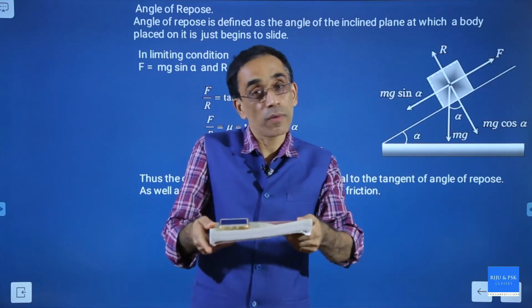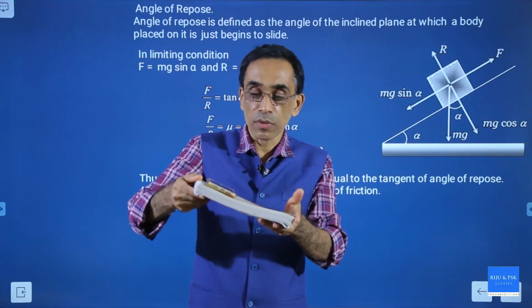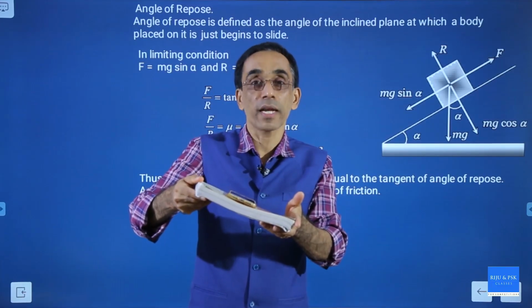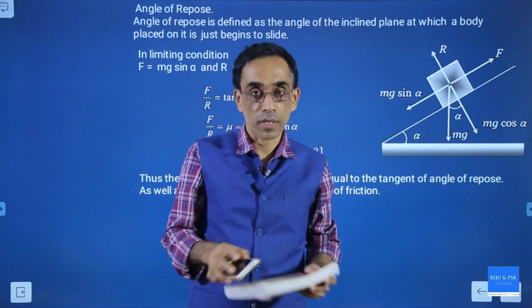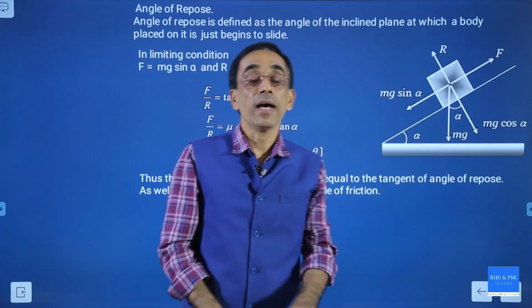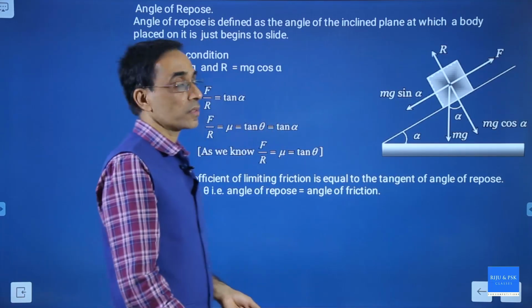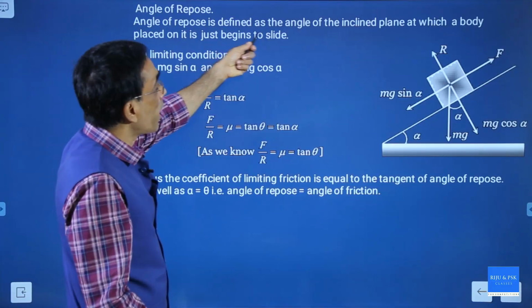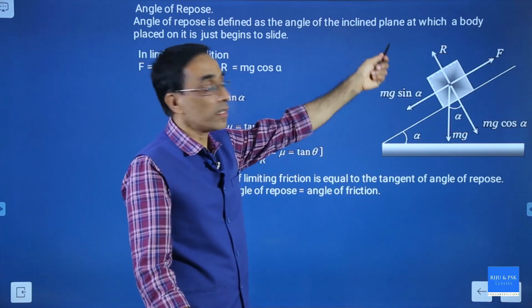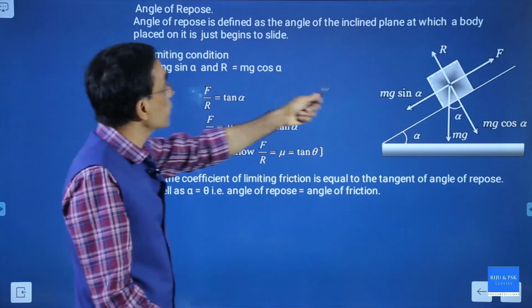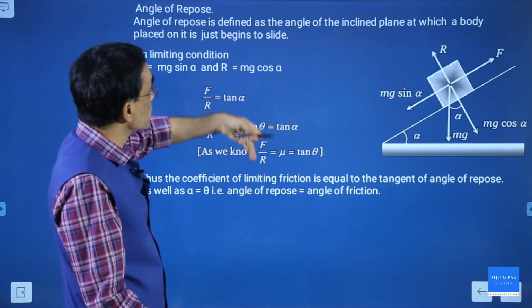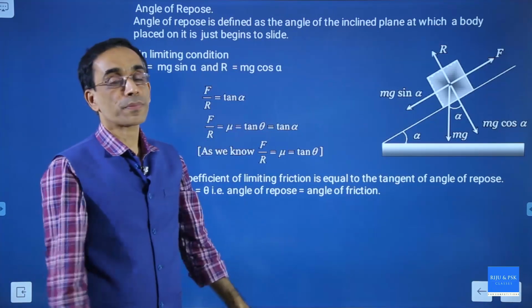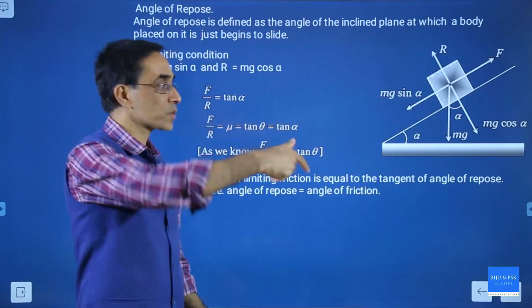You can see at a particular point it starts sliding downward. That angle is called the angle of repose. The angle of repose is the angle of the inclined plane at which a body placed on it just begins to slide.